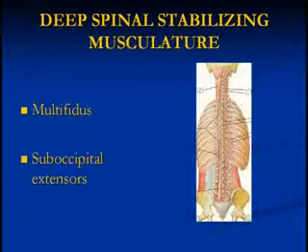The suboccipital extensors are really, really important. Those are the muscles that are shown there right from the base of the skull to the very top of the spine. Those muscles become really, really tight and short in so many people and are a frequent source of headaches for folks. Those muscles become short because most of us don't have ideal posture as we should, but we rest with our head forward of the rest of our body.